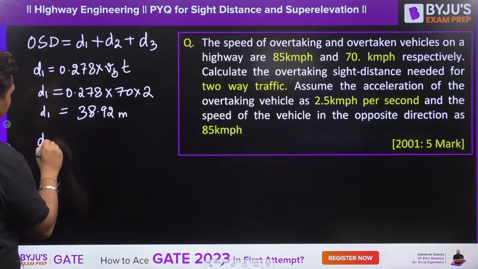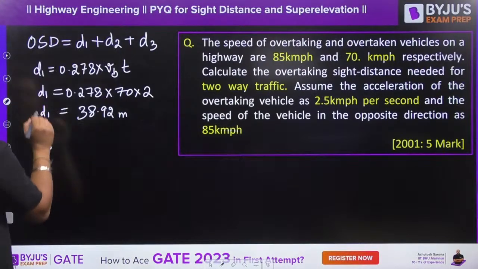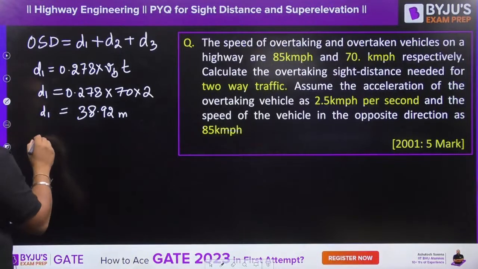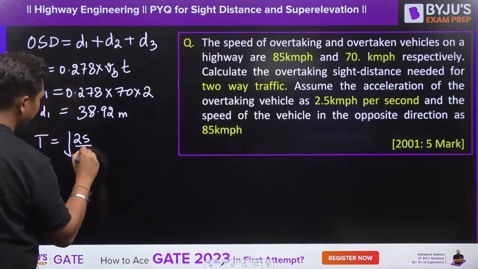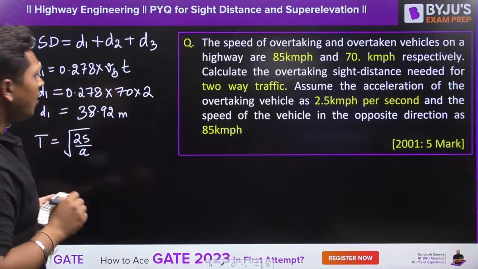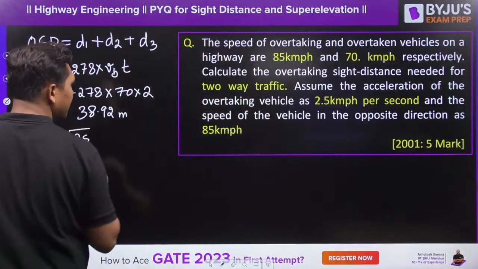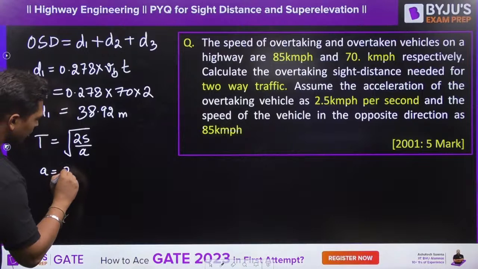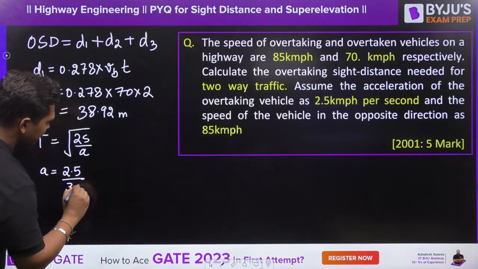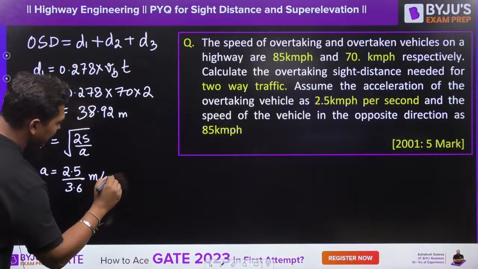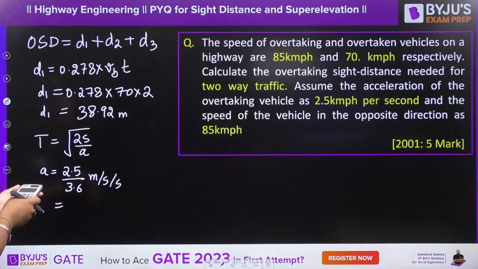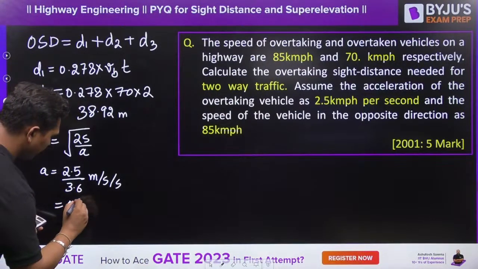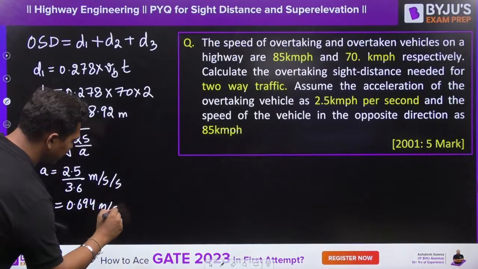Then D3 also we can calculate. Before calculating D3, let us calculate the time period for overtaking the vehicle, T, which is under root of 2S by A. Over here the acceleration is given as 2.5 km per hour per second. So 2.5 divided by 3.6, converting kilometer per hour into meter per second, which is equal to 0.694 meter per second square.